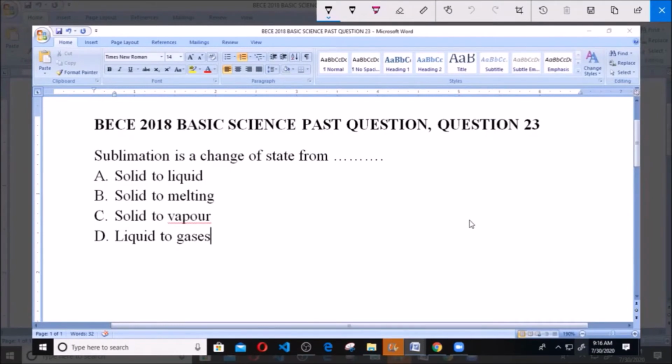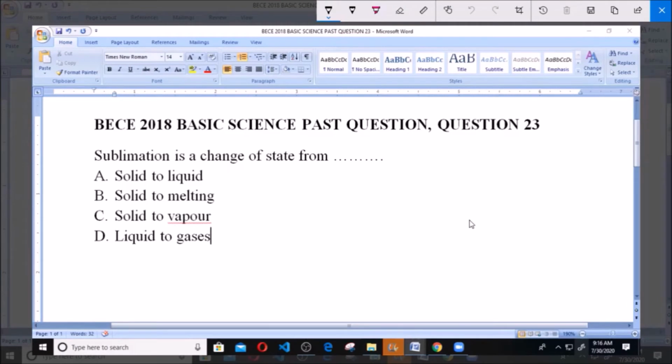So today we're going to be looking at BECE 2018 Basic Science Past Question, question 23. Sublimation is a change of states from dash. A, solid to liquid. B, solid to melting. C, solid to vapor. And D, liquid to gases.